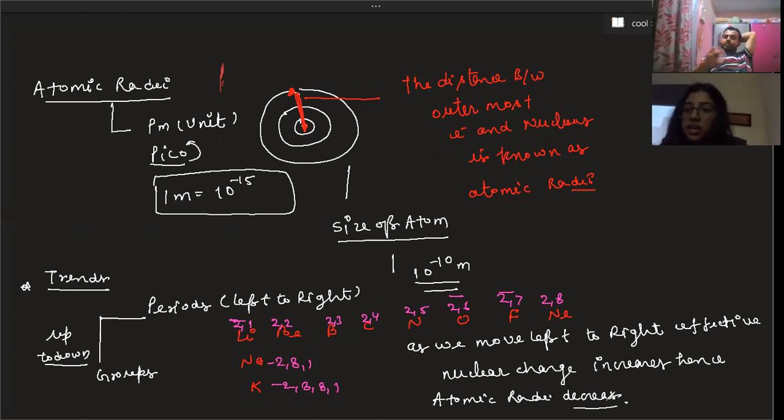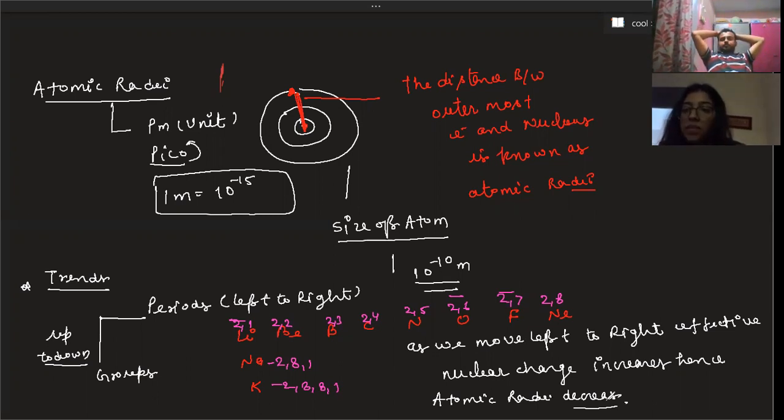Yes, I agree. You know what effective nuclear charge is? Raska, can you tell me what effective nuclear charge is? So nuclear charge is like whether it's positive or negative. Okay.